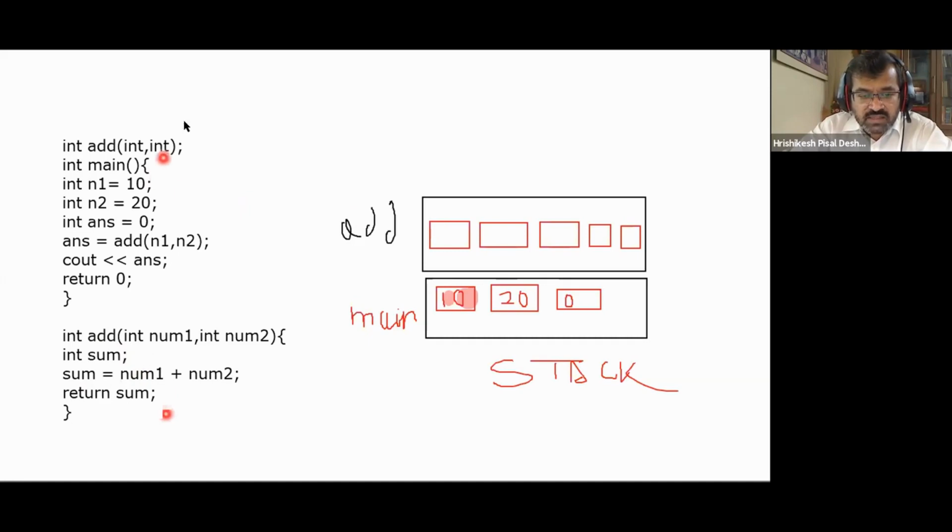So here we had this variable called num1, then we had num2, then we have this variable called sum. This is the return address, suppose. This is the return value, suppose. So there are so many additional variables. We are aware only of these three variables. There are some additional variables which are also required for the implementation of this function.